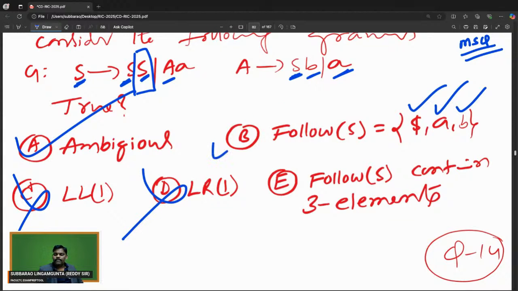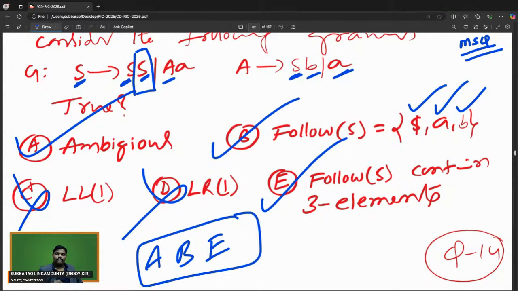So B is also correct. Next one: follow of S contains 3 elements. True. Follow of S is $, a, b. The answer is A also, B also, E also. This is the answer. So this problem's answer is ambiguous also. Follow of S is going to be 3 elements.